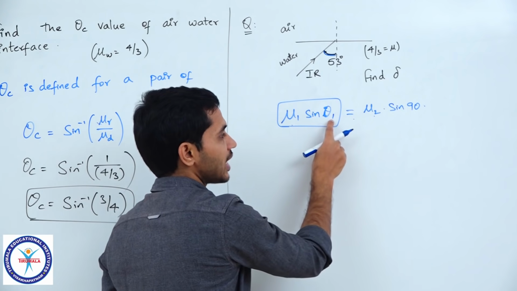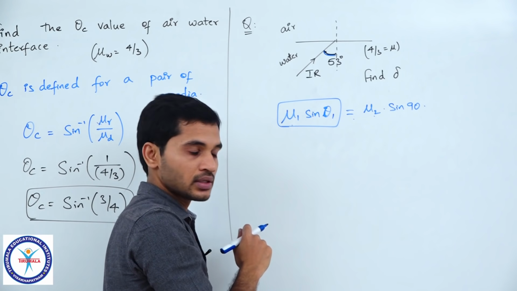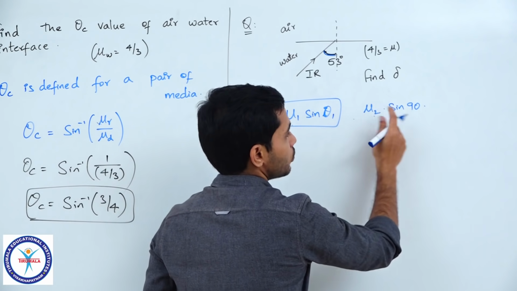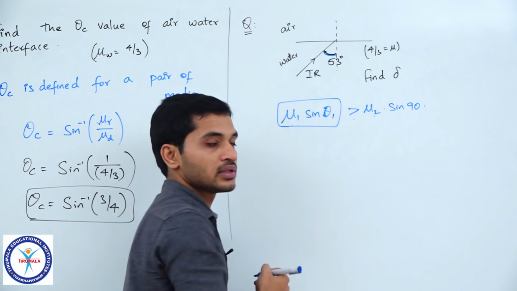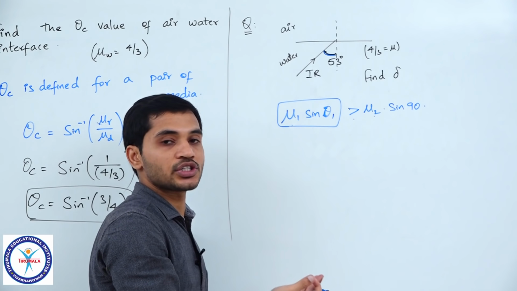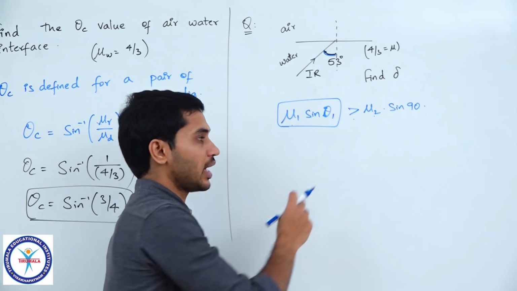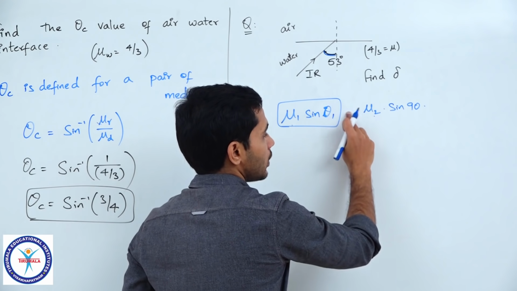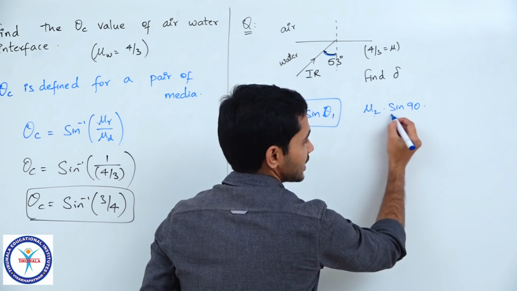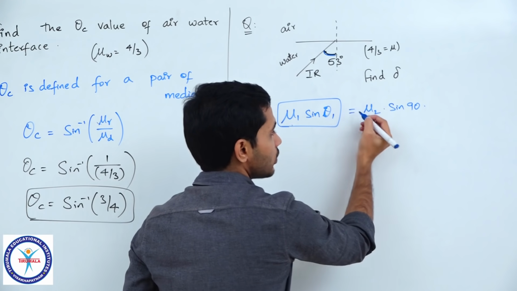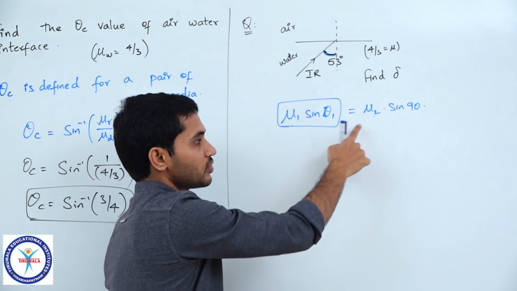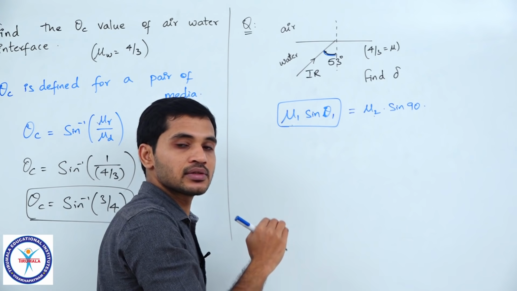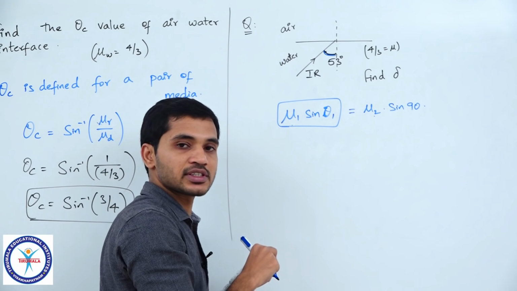If I solve this, I will get theta c, correct. But if I put a greater than here, then I get the condition for TIR. I will repeat once again. If I take the angle of refraction as 90 and put an equal to, the condition I got here is for the grazing the surface scenario.